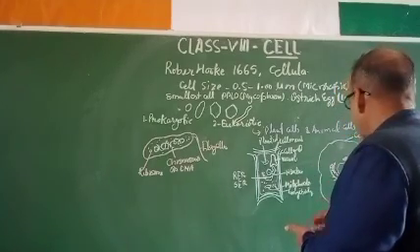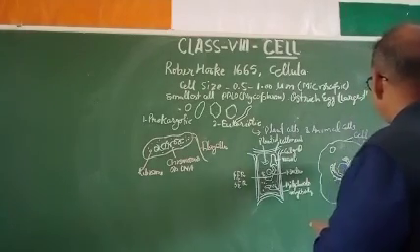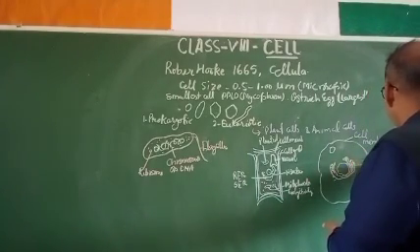This is having lysosome, which is not present in plant cell. So this is RER and SER.